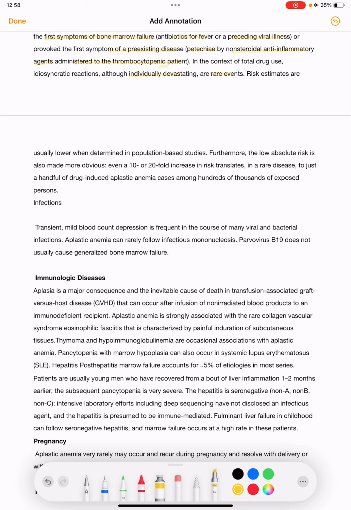Infections. Transient mild blood count depression is frequent in the course of many viral and bacterial infections.